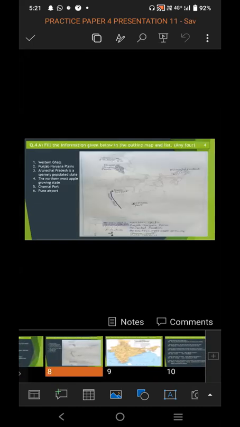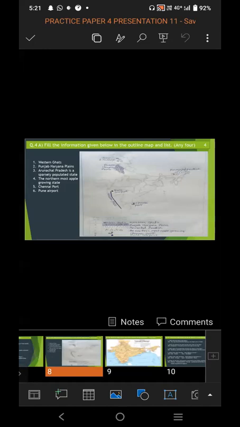Next comes question number 4. Fill in the information given below in the outline map and list any 4 marks. In this question, you will need a map. It may be asked for Brazil map or India map.